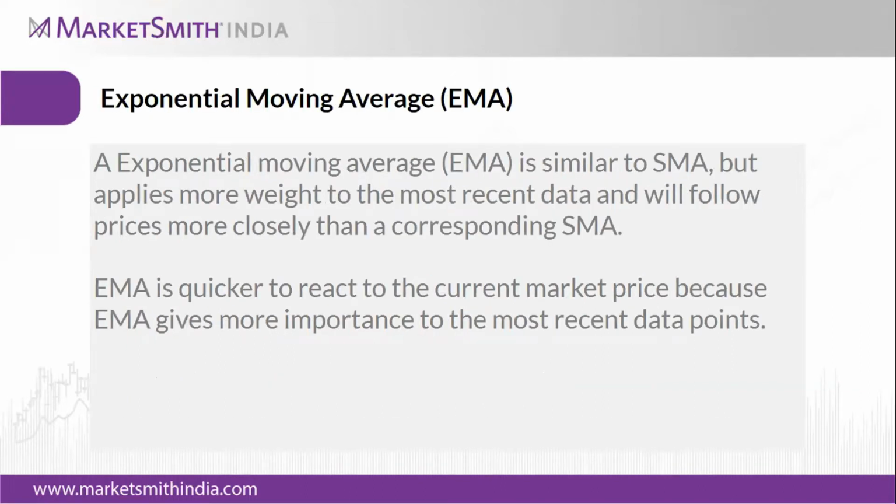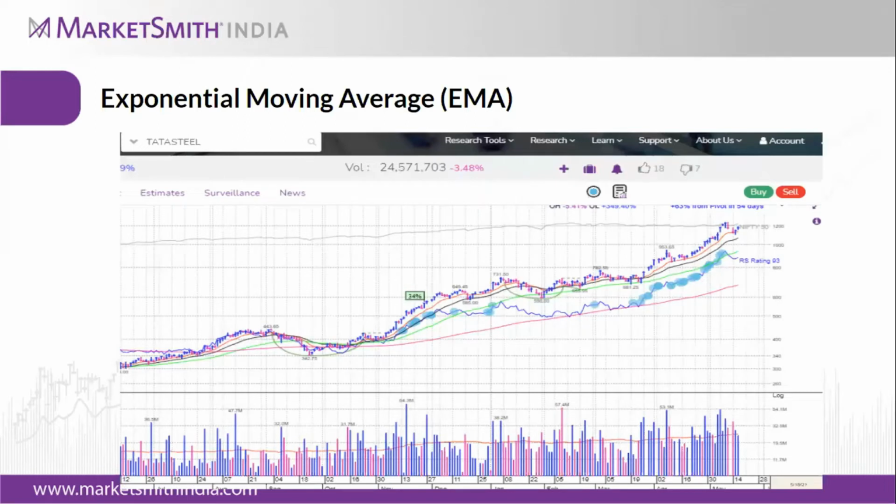Then comes the exponential moving average. Exponential moving average is similar to simple moving average, but applies more weight to the most recent data and will follow price more closely than a corresponding simple moving average. EMA is very fast to react to the market price because EMA gives more importance to the most recent data points. So this is the chart that we have taken of Tata Steel, and we have applied exponential moving averages here. We will be explaining this once we see the MarketSmith application.